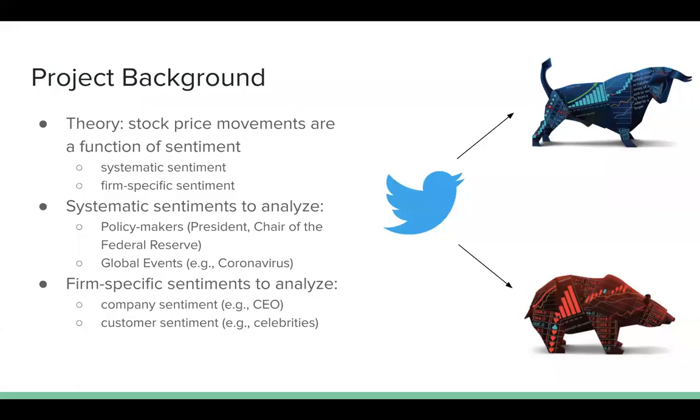So our background: our theory was that stock price movements are a function of sentiment, and the way we're going to measure system-wide market sentiment is through analyzing Twitter data and matching that with firm-specific tweets and sentiment to firm-specific stocks.